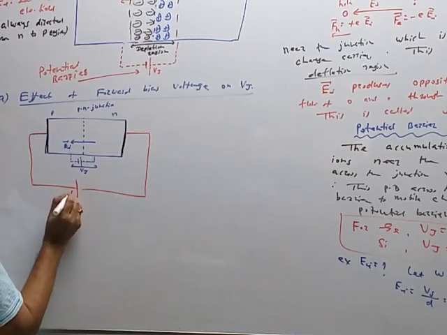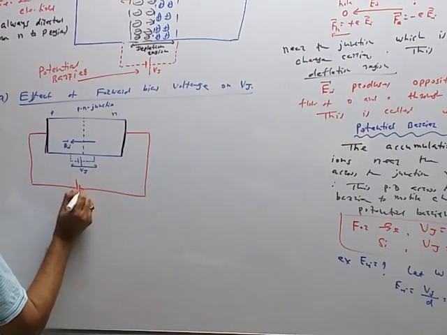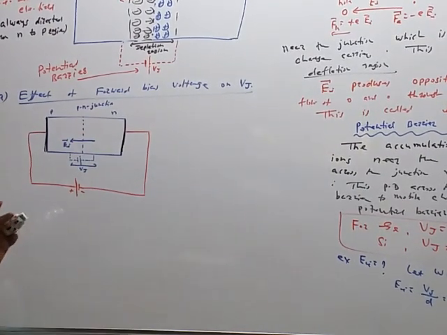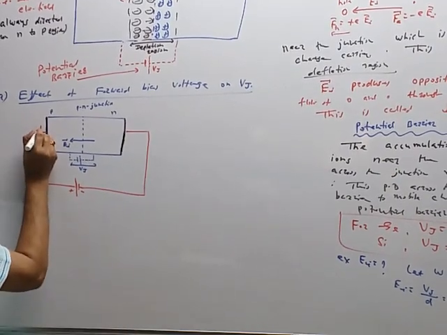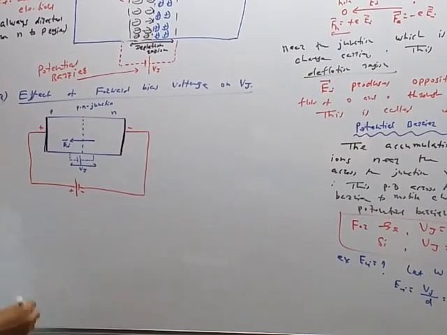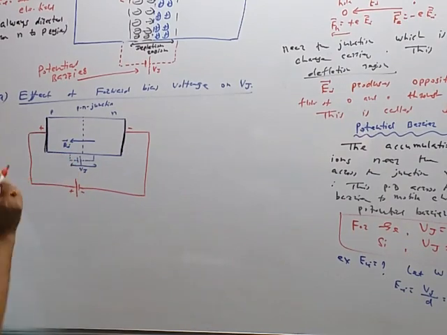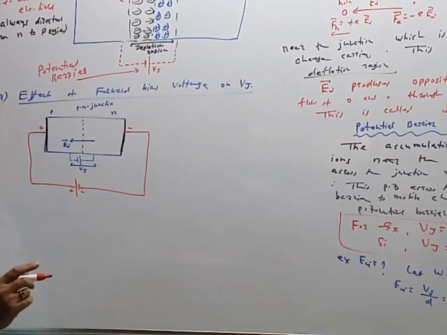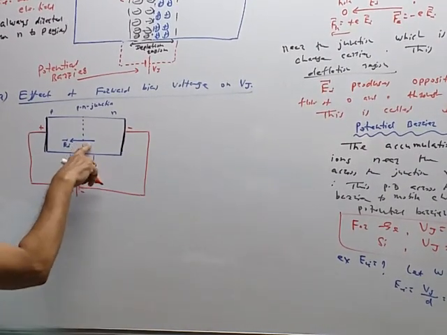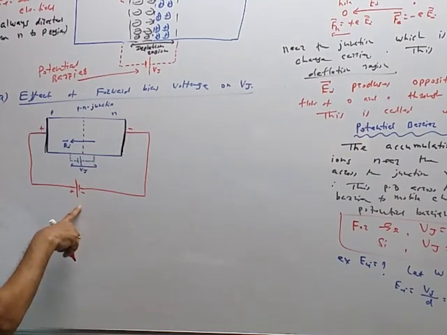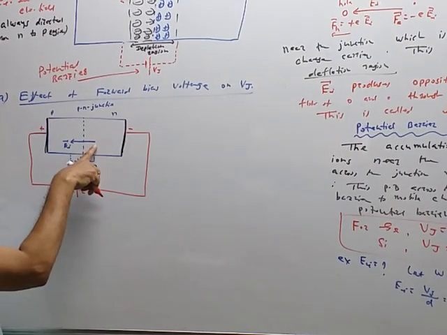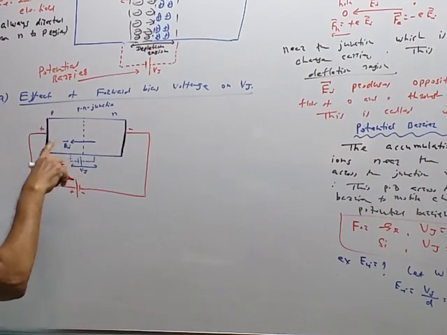Positive terminal is connected to P region and negative terminal is connected to the N region. This is called as the forward bias. So this is positive potential given here, this is negative potential given here, and this battery produces one more electric field. This electric field is not due to the battery, it is in the absence of battery, no battery is connected, it is due to the diffusion process.